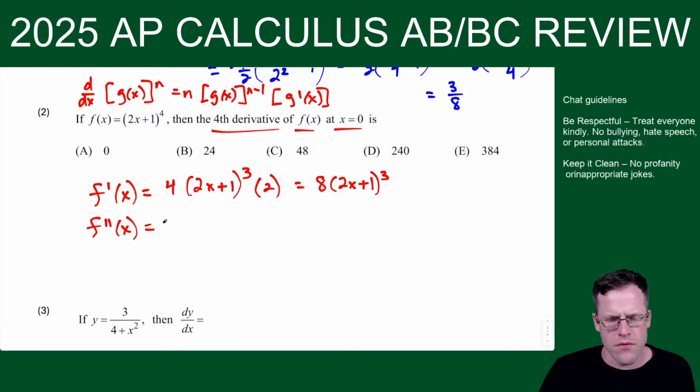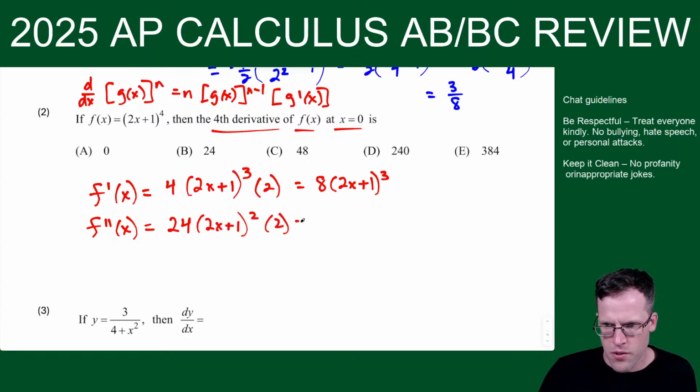Some of them here will be simple. Some will be not as simple. So, all right, chain rule here. Derivative of the outside, keep the inside, times derivative of the inside. And now we just repeat the process. So 3 comes down to multiply to make 24, 2x plus 1 to the second, but then times another 2, which is 48 times 2x plus 1 to the first power.